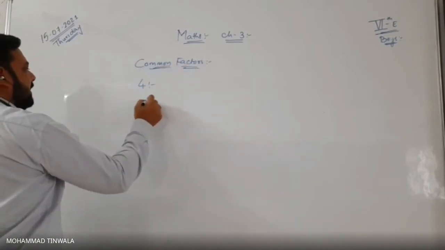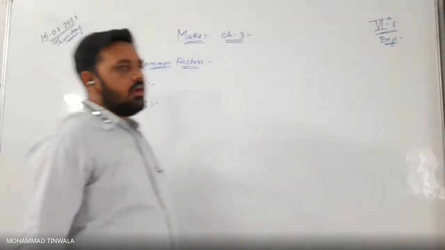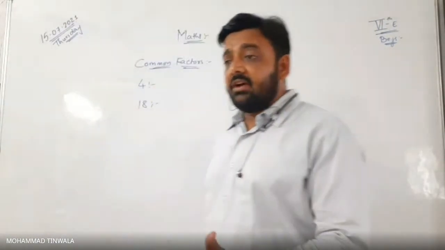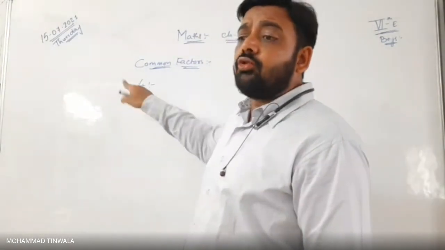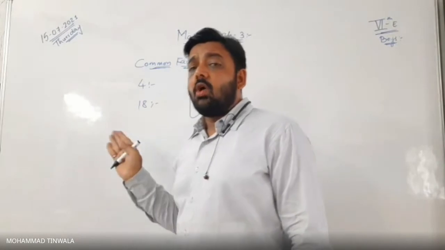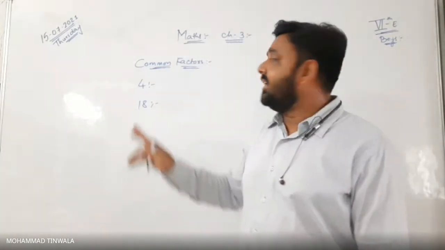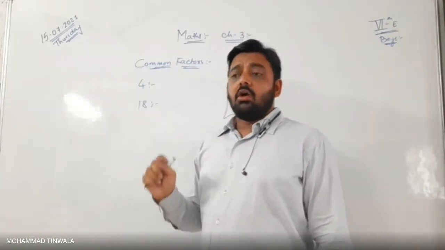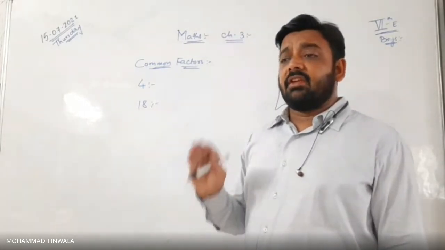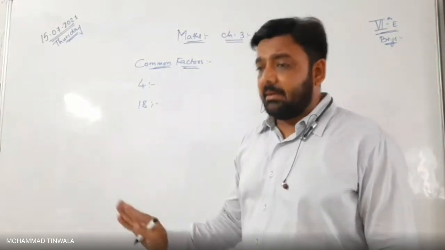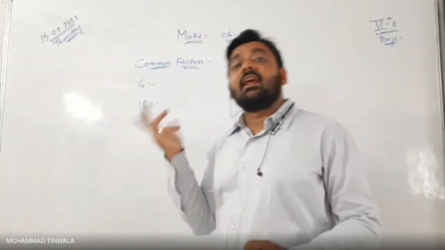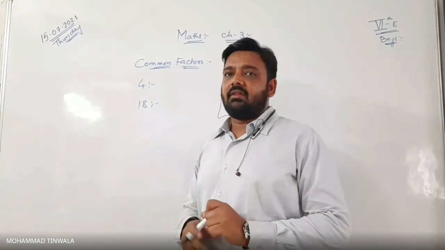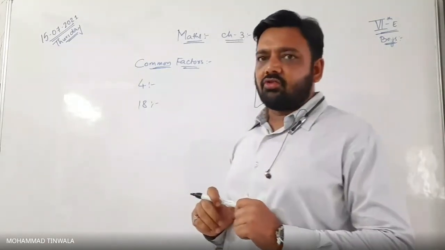4 and 18. Factors are what? Factors show that a given number belongs to how many other numbers. That means what are the other numbers that can divide number 4? Or you can say, in which tables does 4 belong, or by which numbers is 4 divisible? That is what the factors are. Understood, boys? Yes, sir.